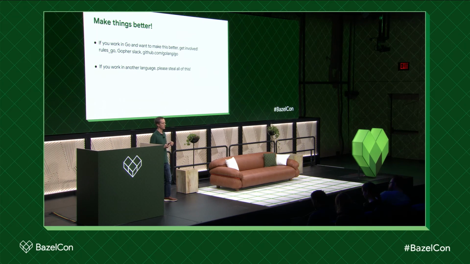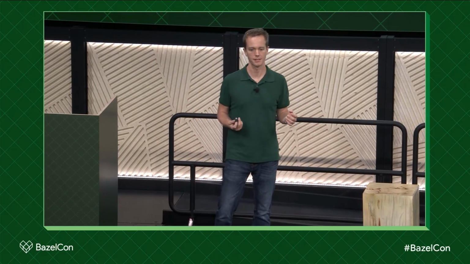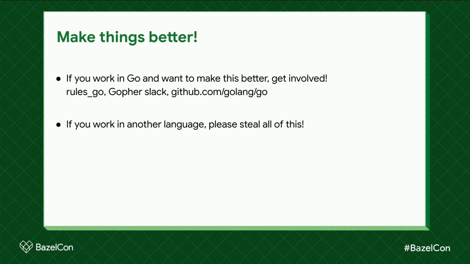If you want to help out for Go specifically, I wrote some resources here. Rules Go, of course. Go for Slack is a great resource. I should have put it on the slide, but Bazel Slack, shout out to that. Really fantastic place to ask questions and collaborate with people, the Go project itself. If you work in another language, please steal all of this. We went through like 8 or 9 different design iterations, figuring out how many layers there should be and where exactly to carve the seams. I hope you don't have to reinvent the wheel, or if you do, have a good time doing it. Maybe this is an inspiration at least.